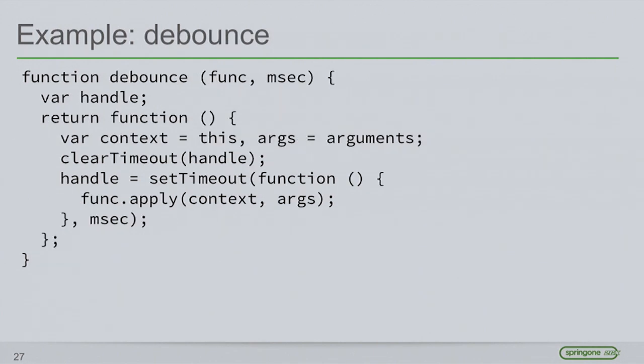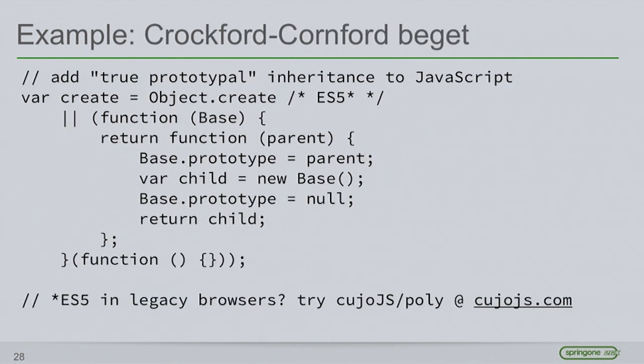So here's an example of using a function in a very functional manner. This function debounce, as you can see, returns a function. And what's very interesting about this is that this inner function has within its scope handle and func and msec, milliseconds, and can use those as it sees fit. We're going to get into this in a little more detail later to see why this is really interesting.